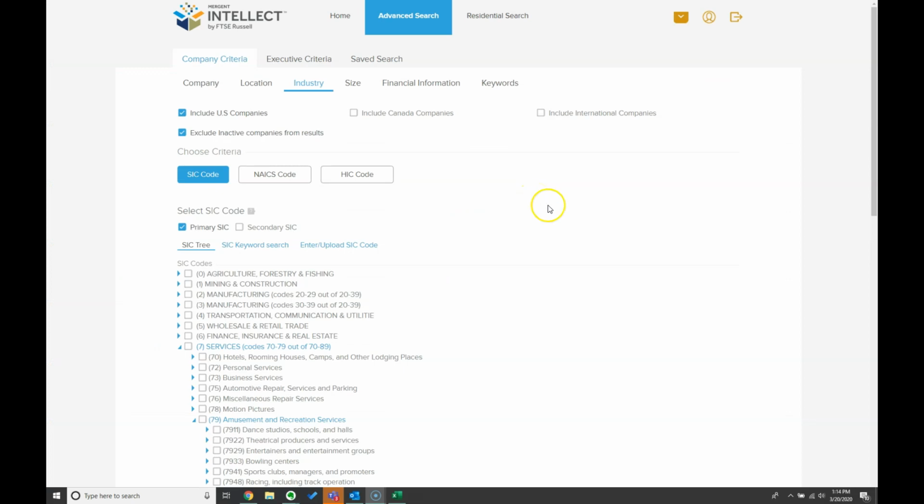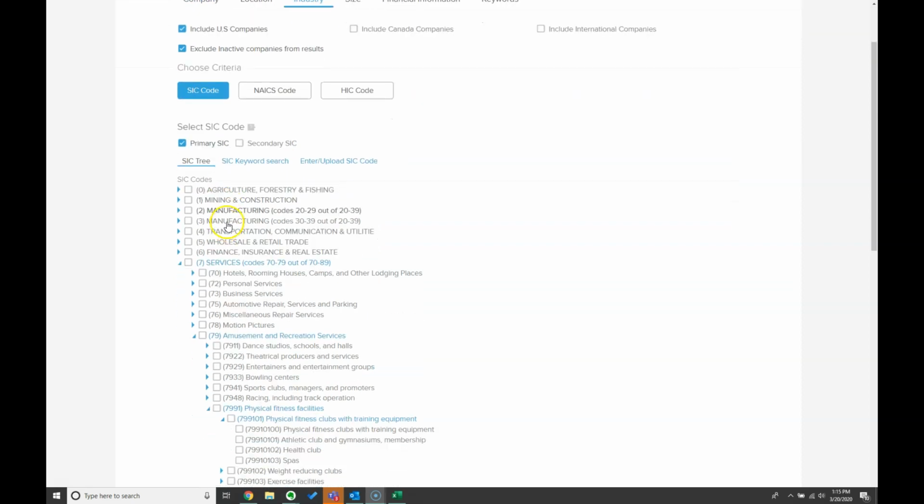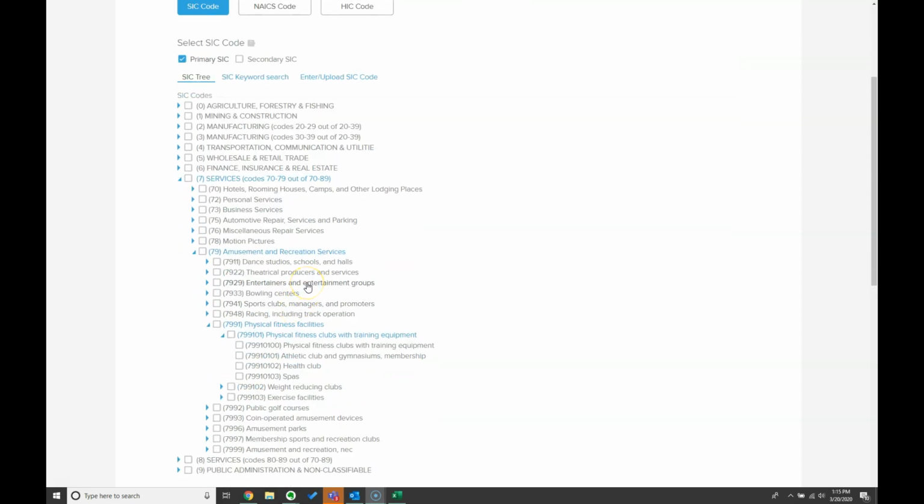Going back to the industry search screen in Mergent Intellect, you can also choose industry, and whether you're looking at SIC code or NAICS code, you can browse either the SIC tree or the NAICS code tree. And in this case, we find that under services, there are amusement and recreation services. If we keep going more granularly down the tree here, we see that there's physical fitness facilities, and we have physical fitness clubs with training equipment or spas or weight reduction clubs or exercise facilities. And it's just a way to get more granular as you go down.